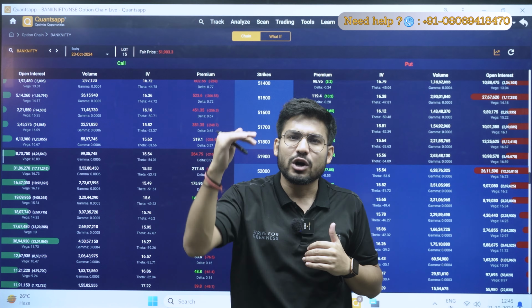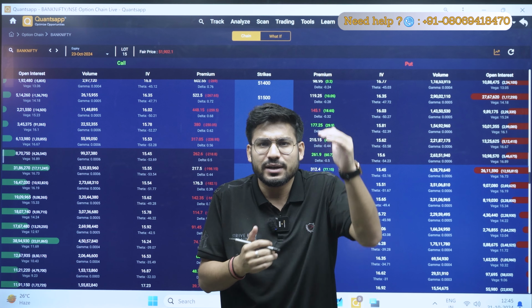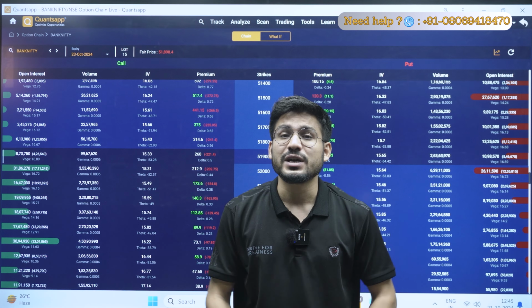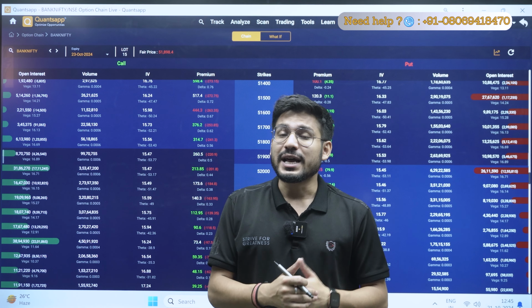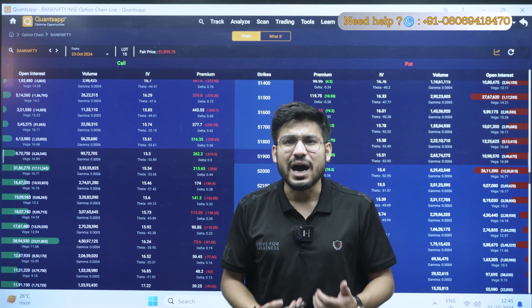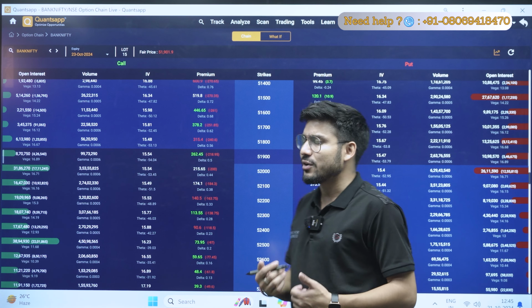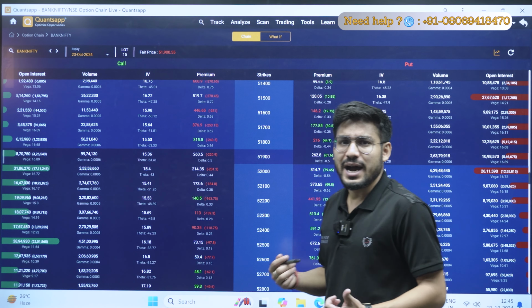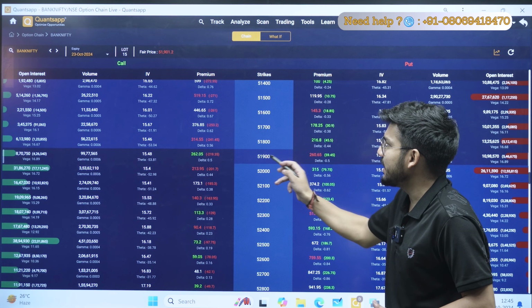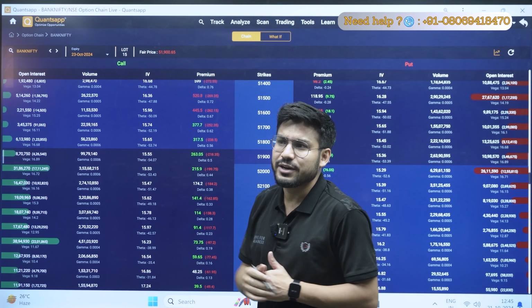And when we talk about volatility, it is nothing but the fluctuation of the price. But when we talk about IV, it is the forecasted momentum, like how much the market can move in the near future. Now how is the IV decided, right? How are we deciding what should be the IV, कैसे पता चल रहा है? So for example, currently I am at 51,900, my trading price is 51,900, right?